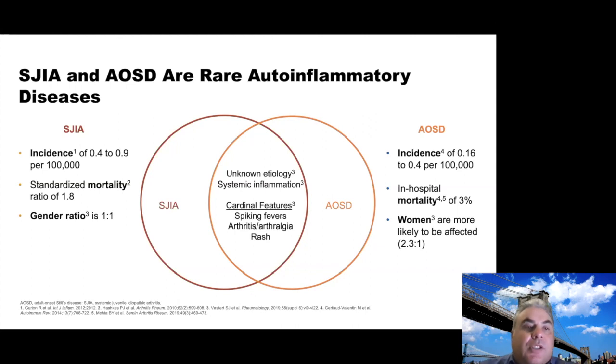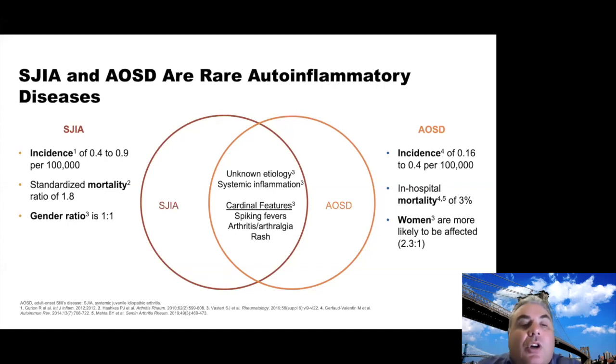I understand the focus is on SGIA, but SGIA and AOSD, there's significant overlap, and most people believe that it's the same disease with differences in onset. There have been a few differences highlighted, probably minor.